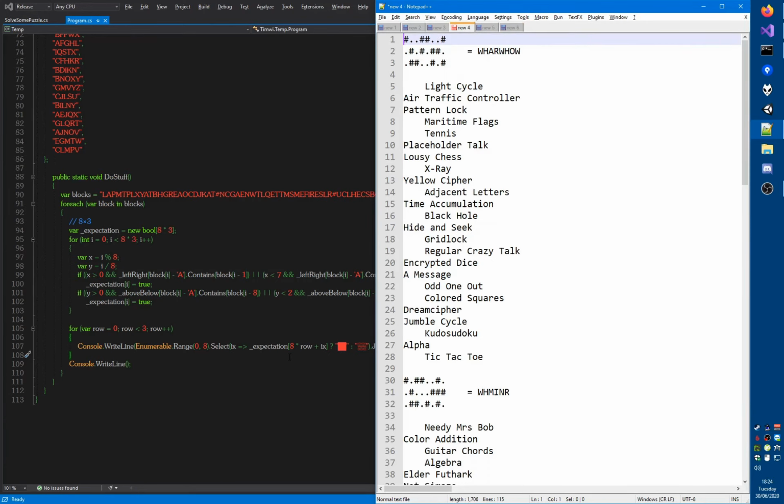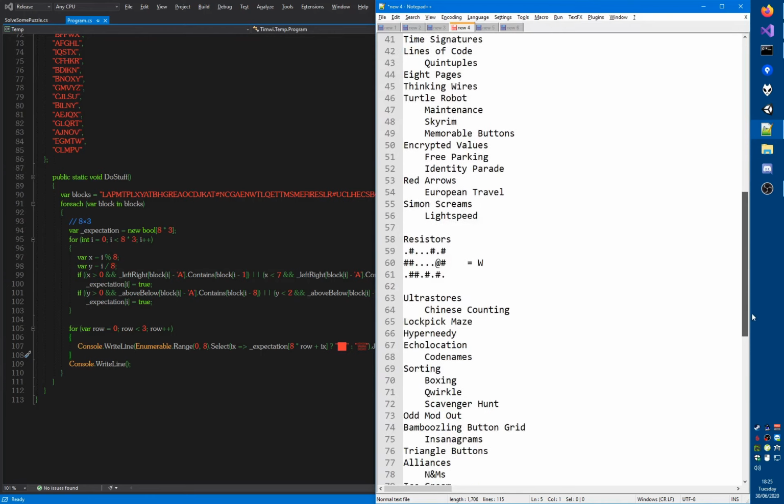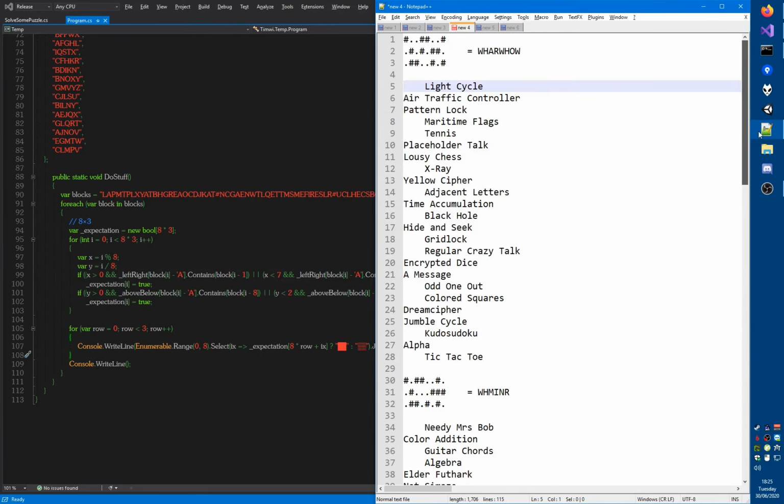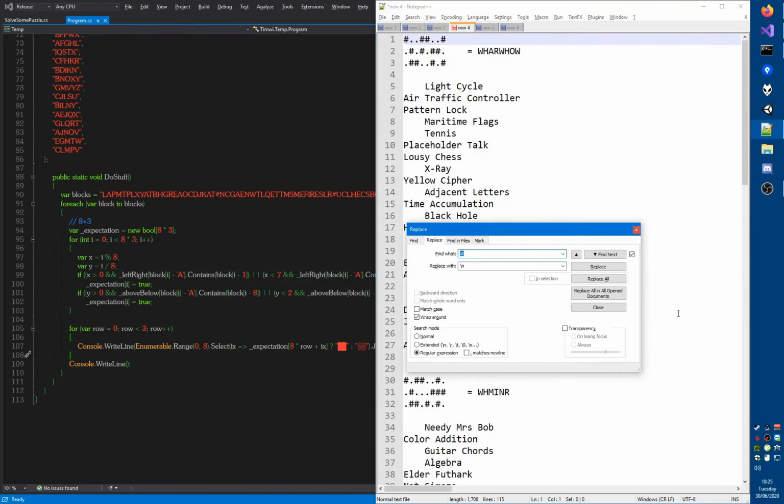Okay, here's another idea. We know the set of modules that match or don't match a person, a modder. So we could, in theory, filter them out, or XOR them. Here's what I'm going to do: every line here that starts with a space, I'm going to put some other character, let's say a colon.